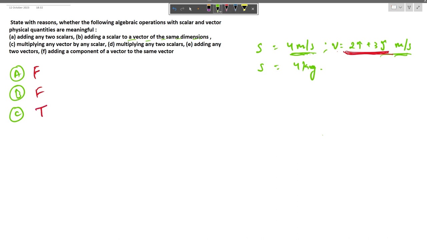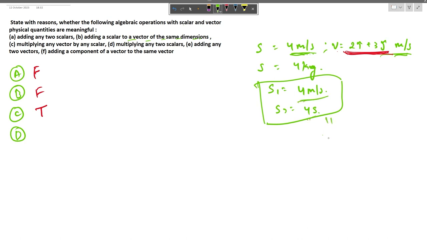And in the fourth option, we have multiplying any two scalars. Two scalars can be multiplied. Let us say that scalar 1 is speed, 4 meter per second, and scalar 2 is time, 4 seconds. So we have to find out the distance traveled by the particle in 4 seconds. So this will be multiplied to give us a third physical quantity, that is length, and it is going to be 16 meter. So this is totally valid.